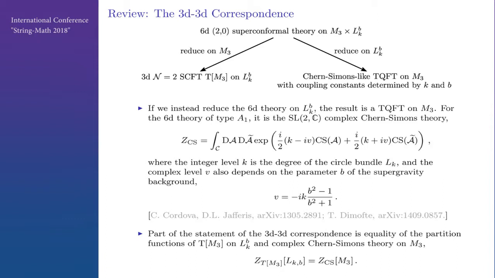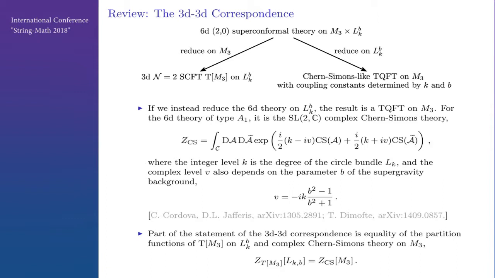Then we get a Chern-Simons-like TQFT on M3 with coupling constants which are determined by K and B, the parameter of the background. The theory that we get in this way is known to be SL(2,C) complex Chern-Simons theory, SL(2,C) because I'm taking the A1 theory in 6 dimensions. SL(2,C) Chern-Simons theory has an integer level K, which is just the degree of the circle bundle, and a complex-valued level sigma, which is determined by the supergravity background parameter.